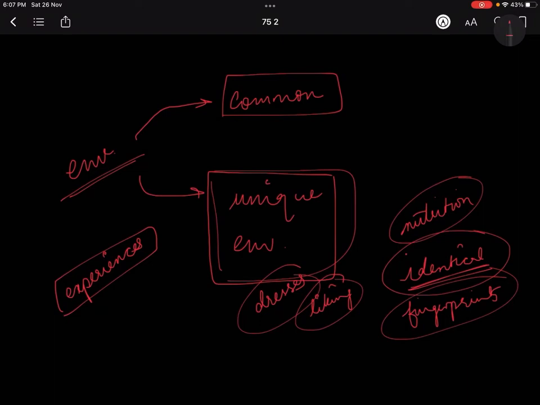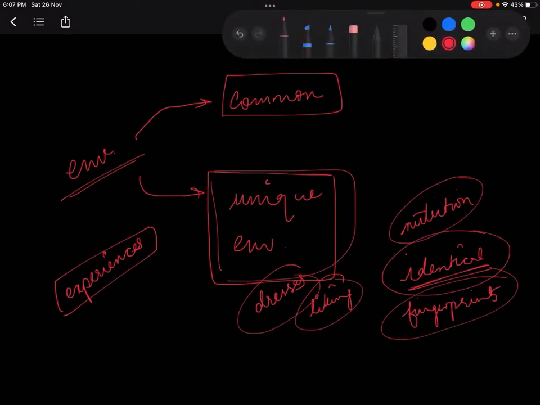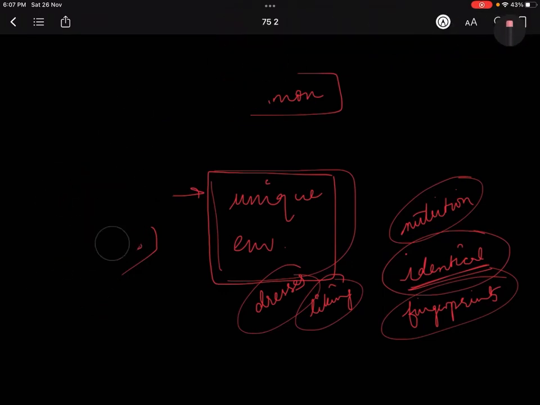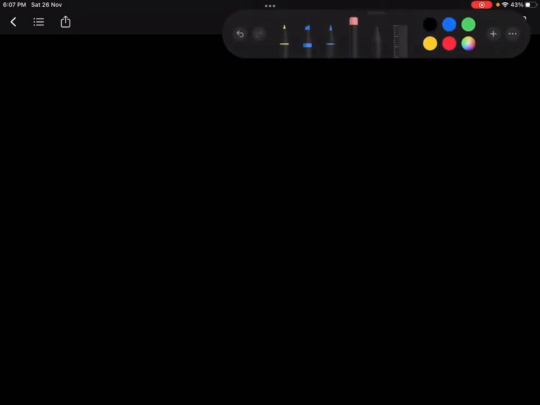So when we talk about monozygotic twins, they have two things similar to each other: their genes and their environment, but in environment only the common environment, because only the common environment is the same. Unique environment is going to be different.